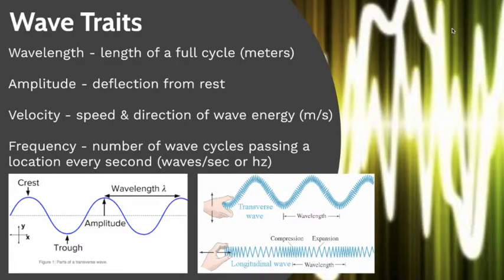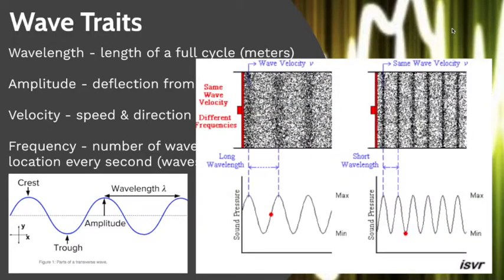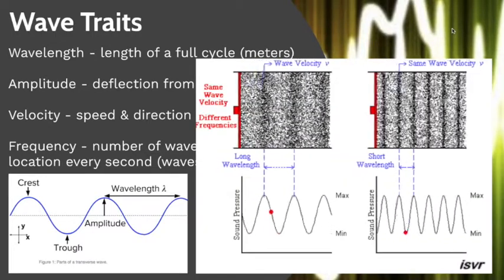The velocity is a simple one. We talked about that in Unit 4. Velocity is speed and direction. So velocity of a wave is just the speed and direction of the wave energy. This would be in units like meters per second. And lastly, frequency. Frequency is the number of wave cycles passing a location every second. The units for that would be waves per second, or there's a special unit for waves per second called hertz.